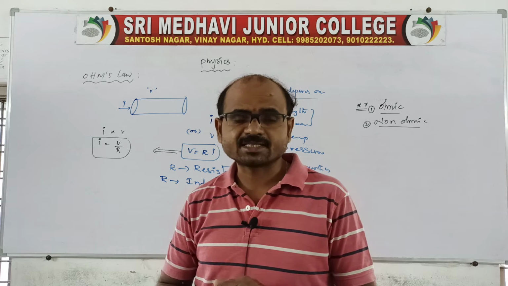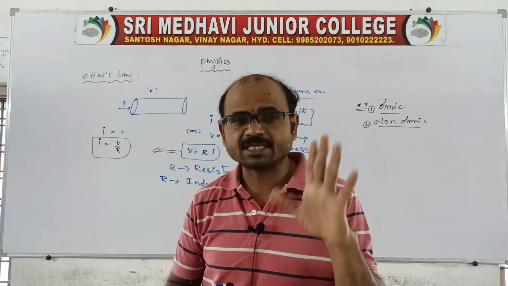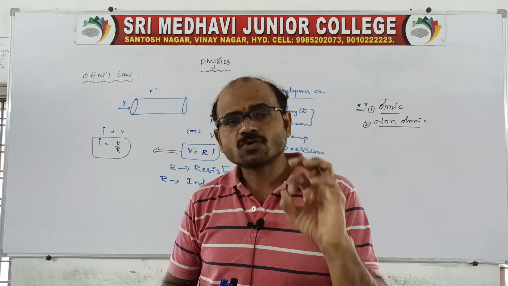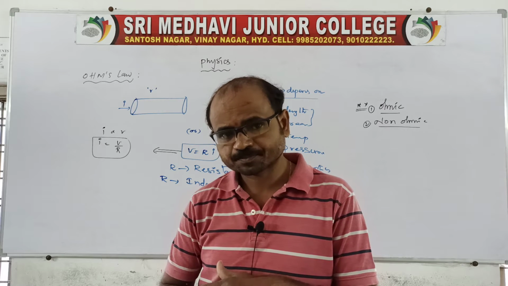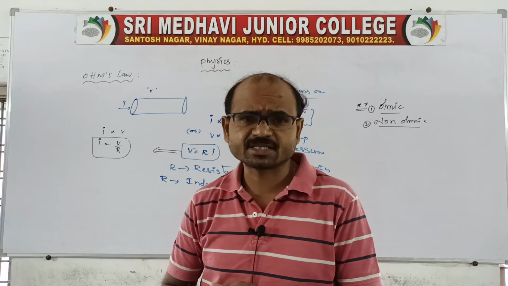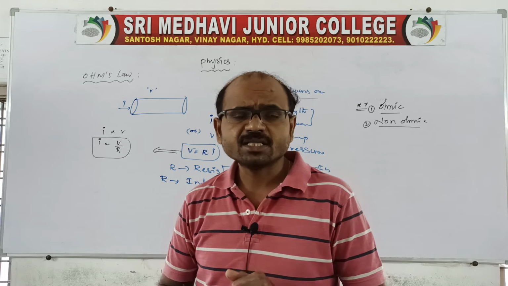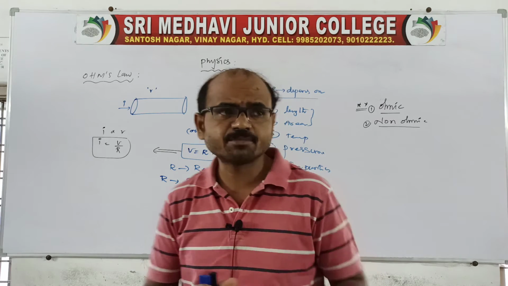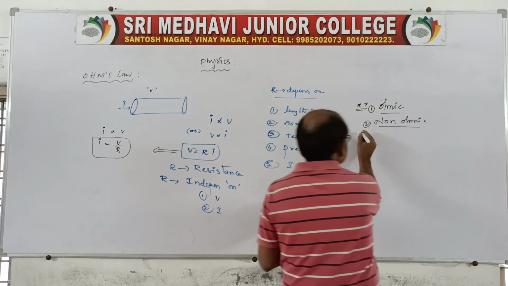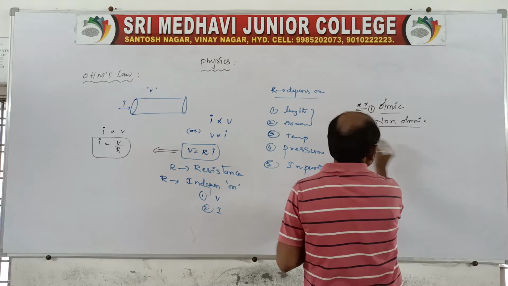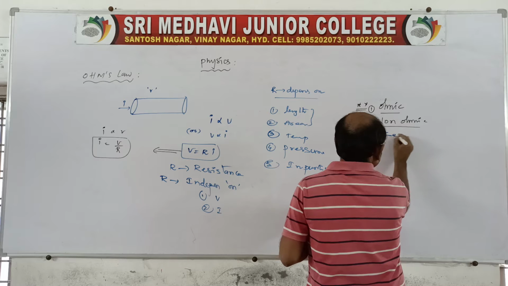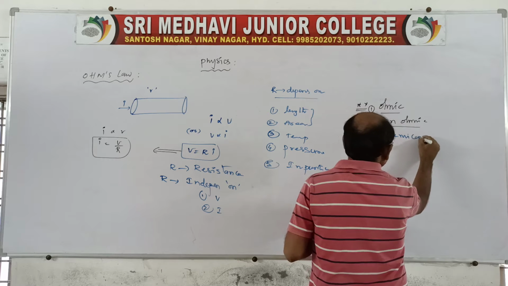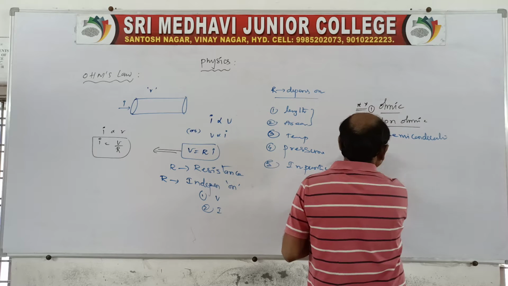The best examples of ohmic devices are metals. All metals obey Ohm's law. Non-ohmic devices are the devices which do not obey Ohm's law. Look into the examples: first one, semiconductors, of course that is their chapter.